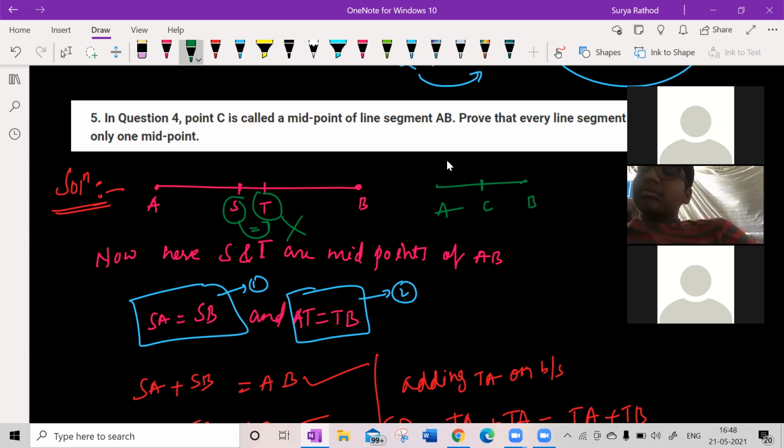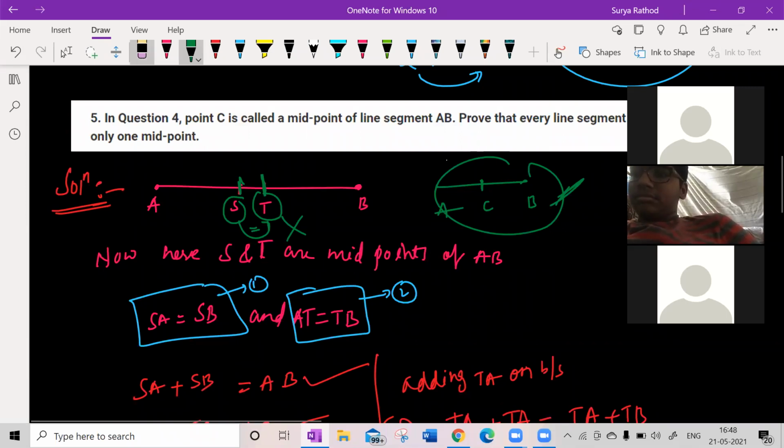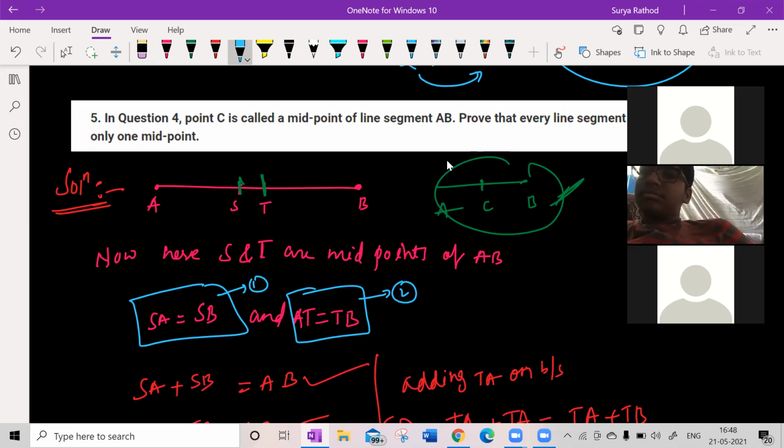So we are getting S is equal to T here. So if S is equal to T, it means I took 2 points, man. There is no other possibility. There is no chance of having 2 midpoints here. If I write 2 midpoints, then my assumption will be wrong. There is only one midpoint. So understood, guys? What exactly have we proven? He is asking us to prove that there is only one midpoint in any line segment. Getting my point?